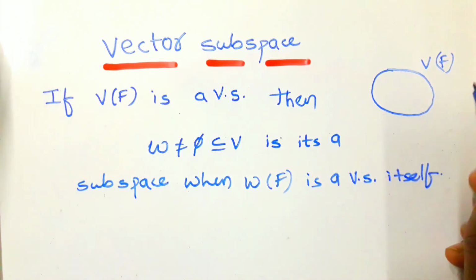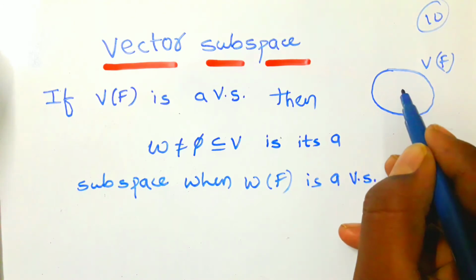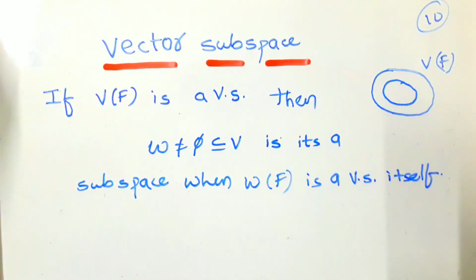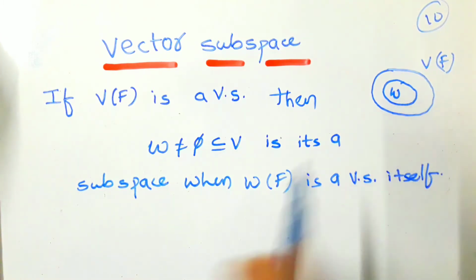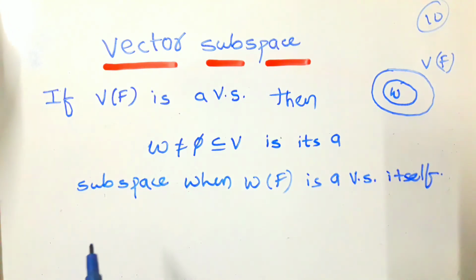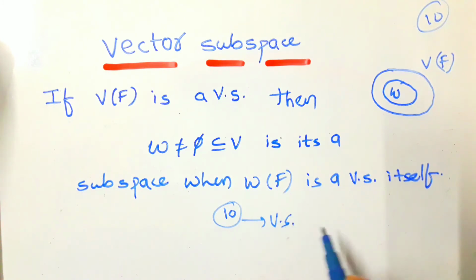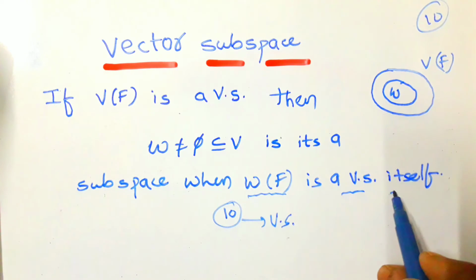Next, if W is a subset of the vector space V over F, and W also satisfies all 10 properties of the vector space, then W over F is a vector space itself.